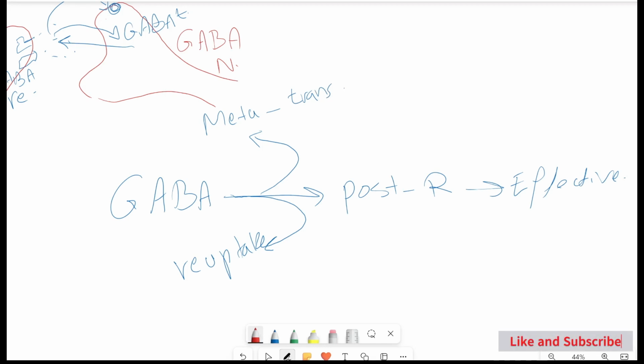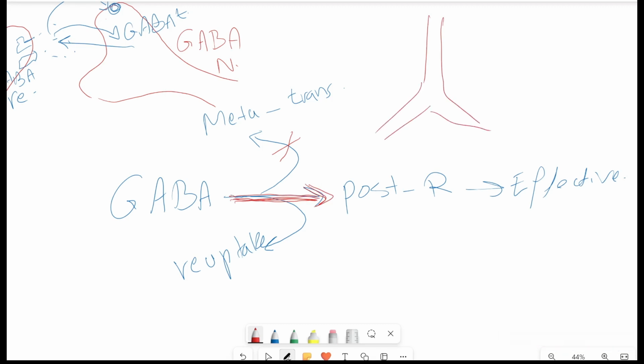So vigabatrin, our medication here, inhibits transaminase. When you inhibit transaminase, this will lead to enhanced efficacy of the postsynaptic. You can imagine a river with two branches, and one of the medications blocks this branch, and the situation will be enhanced activity of the other branch.